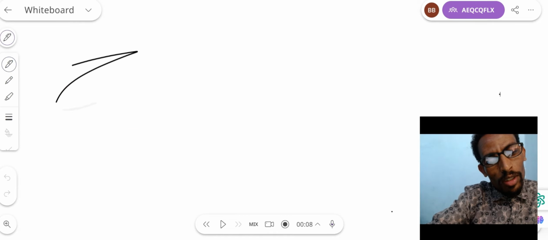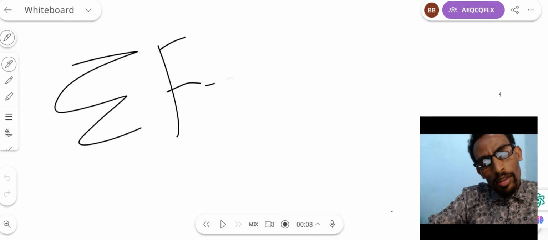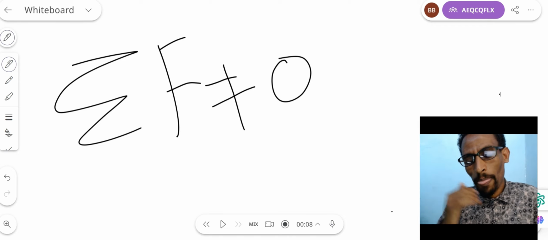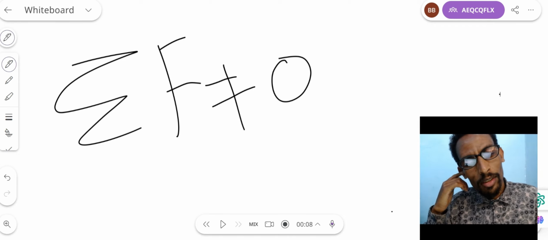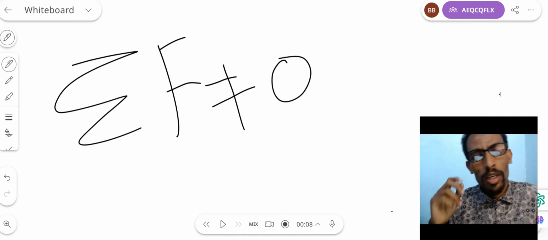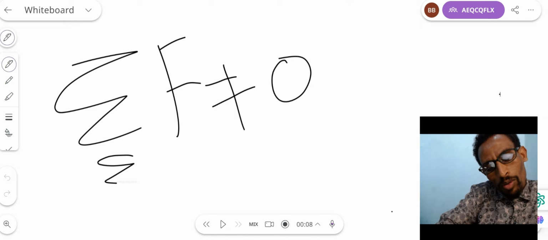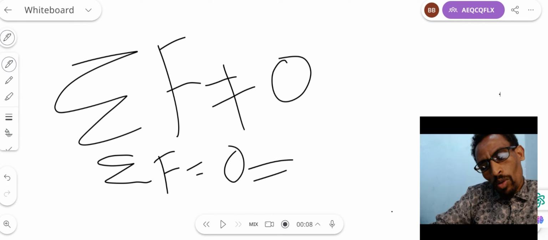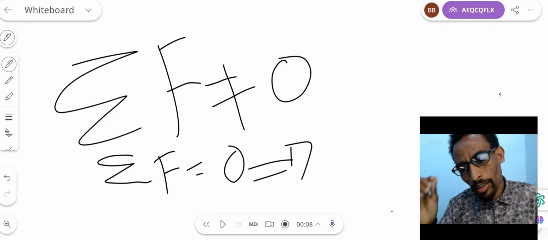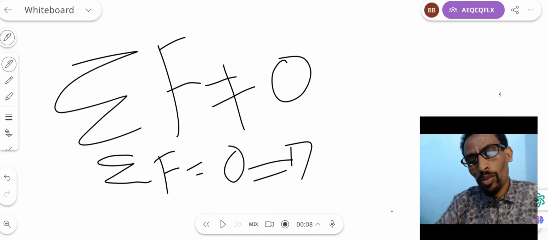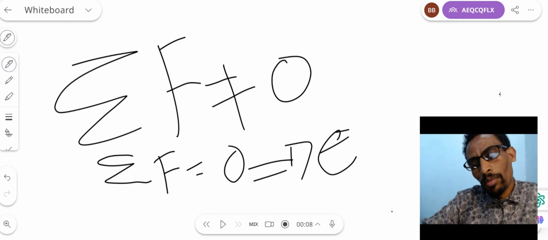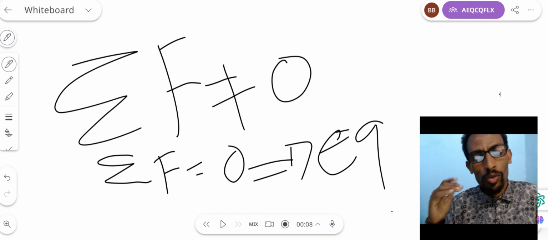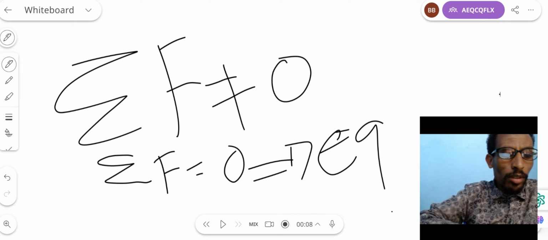If the summation of force is different from 0, that object is not at rest or at equilibrium. But if the summation of force of any system is 0, we conclude that that object is at rest, or at equilibrium. This is the general information on Newton's second law of motion.